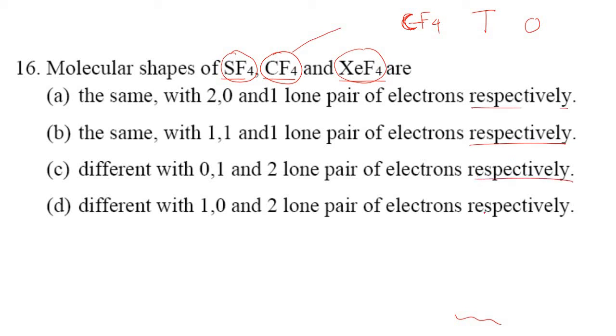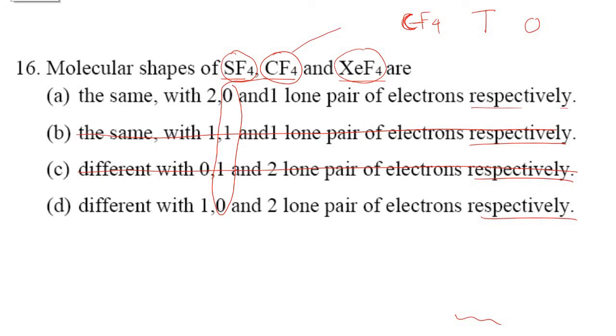Moreover, in all of these cases they are speaking respectively. So under these conditions I want to concentrate on CF4 with these 4 options. Now CF4 is tetrahedral and the number of lone pairs is 0. Under this condition I can eliminate this option. This option I can eliminate; this and this I cannot eliminate. Then I can concentrate only on C and D. Is it clear now?